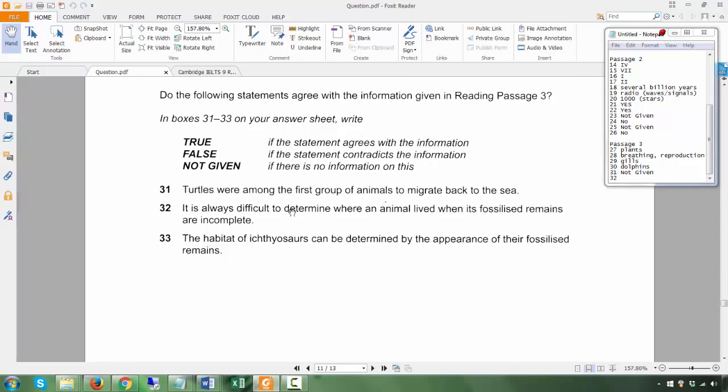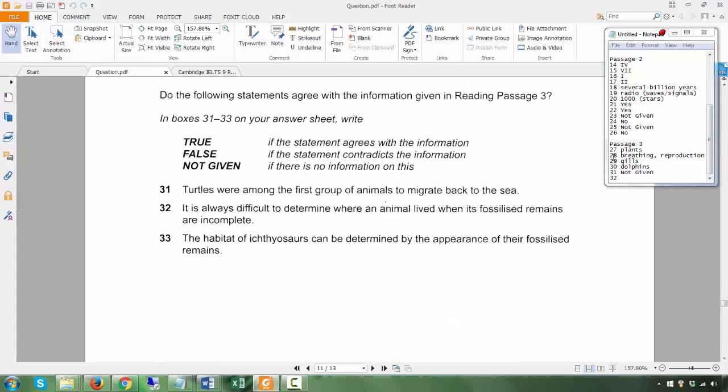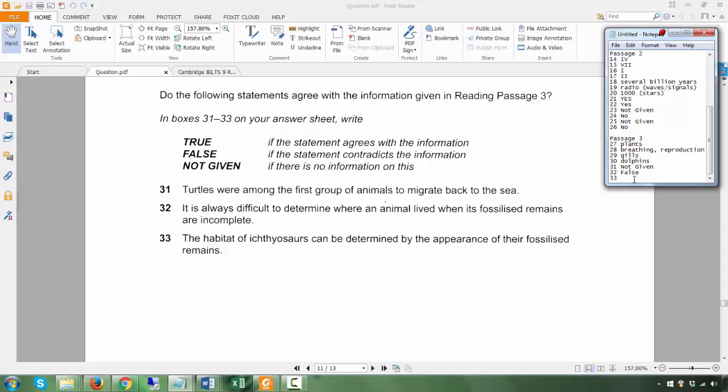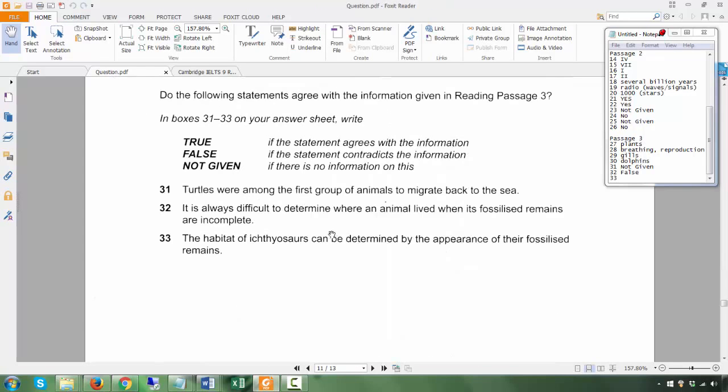Is it always difficult to determine? No. It says sometimes it's obvious. So it's not always difficult, so that is false. The keyword here is "always," and the keyword in the passage is "sometimes." Okay, you have to get that. If not, you'll get the wrong answer.